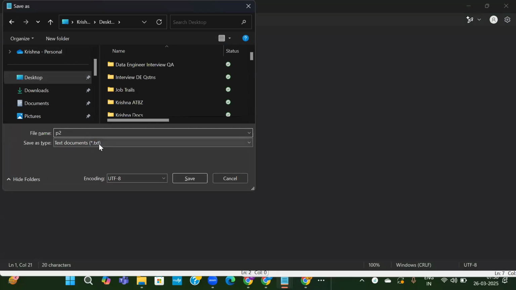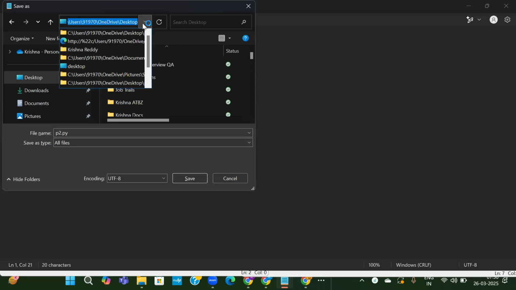See the difference. When you are writing in the IDLE environment, by default, the file type is saved as a Python file. But when you are writing in a notepad, it is showing the default as the text document. If you save it as a text document, it will not understand it as a Python program to execute. So we have to select from the drop down. Select all files, and in the file name itself, write p2.py. You have to provide the extension also. Then it will be able to understand it as a Python file. I'm storing it on the desktop. Let me copy this path, and save it as a P2 file. Save it.